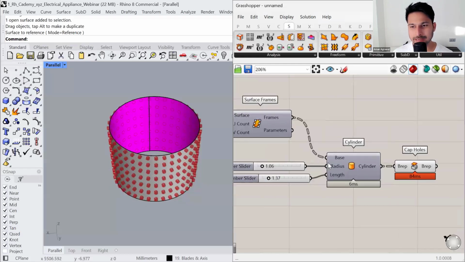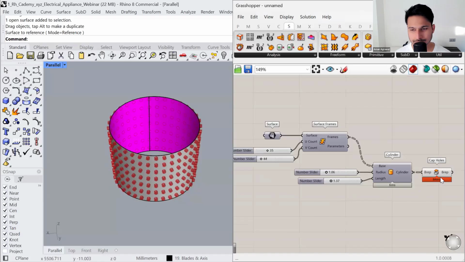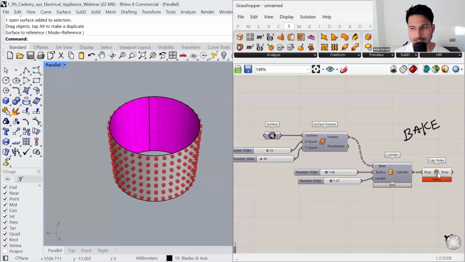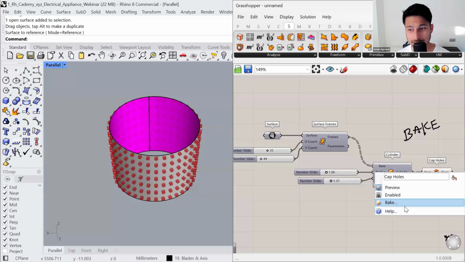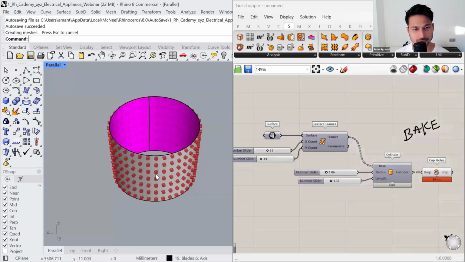And finally, it's time to convert these textures into a geometry in Rhino. And you do that by running a command called bake. Okay, so you right click on the cap hole. You will see an option called bake. And let's bake it, let's say in the start layer or maybe the Grasshopper layer. Group yes, please, and press OK.